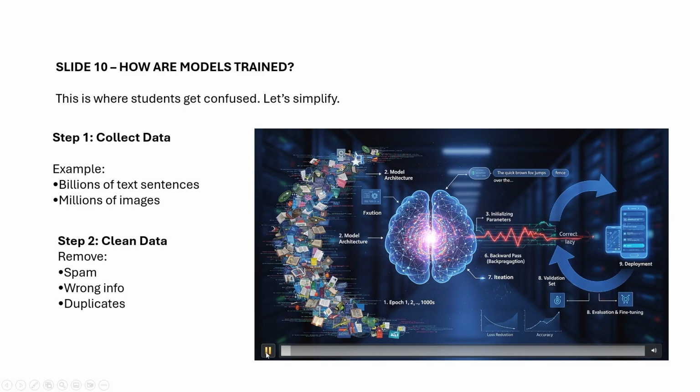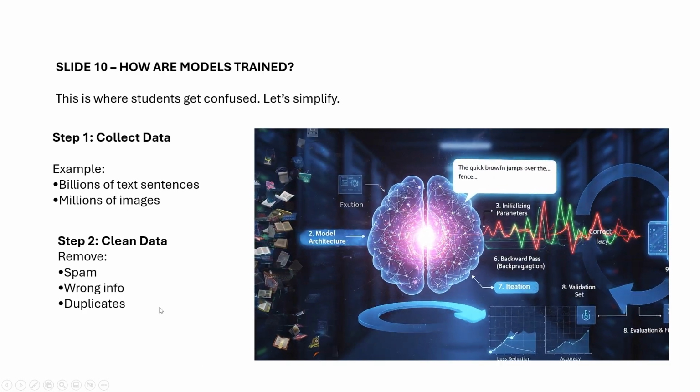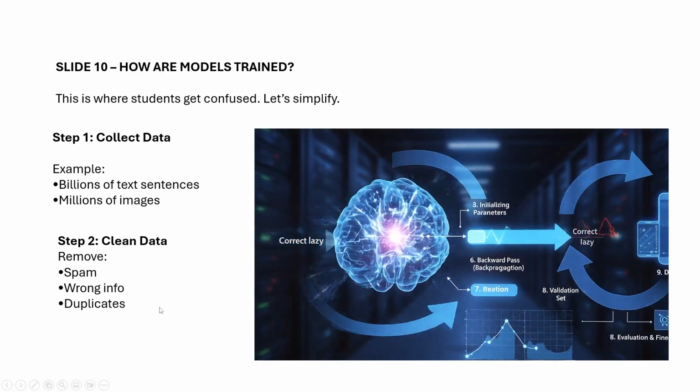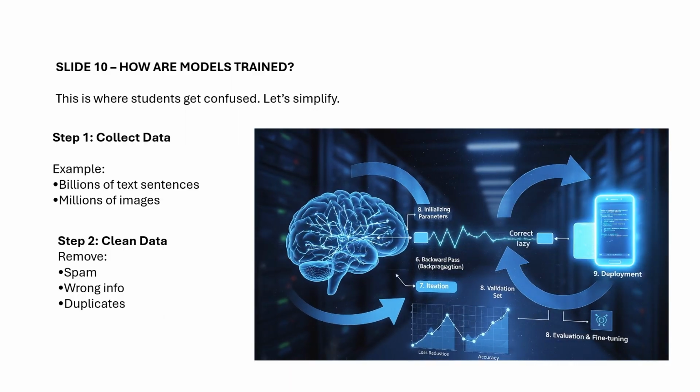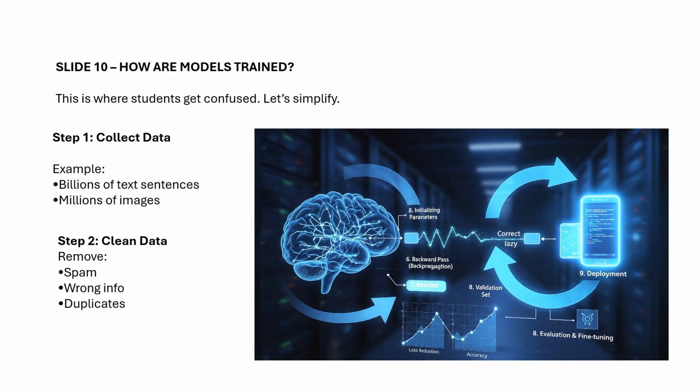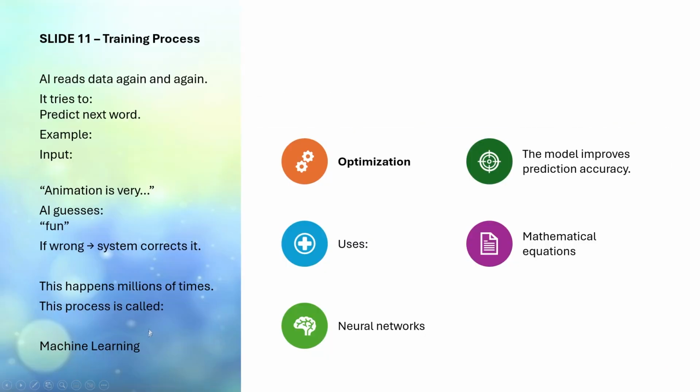Exactly. It reads the data again and again, multiple times, and then we'll get a perfect result, right? In the training process, AI reads data again and again.